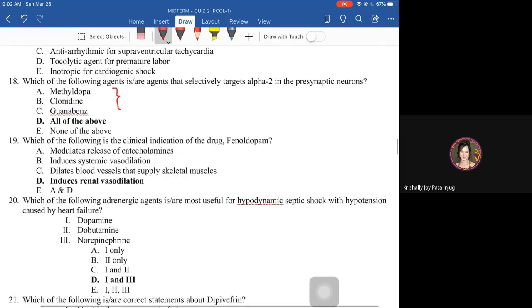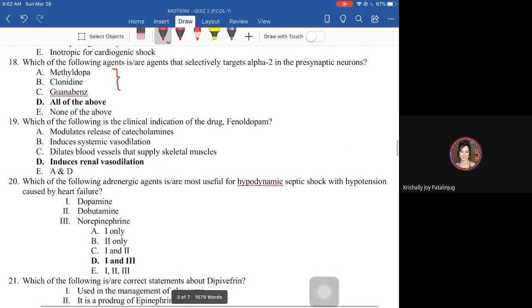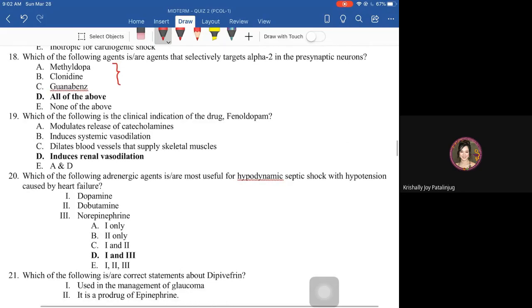Next, which of the following is the clinical indication of the drug fenoldopam? Fenoldopam is a dopamine 1 agonist. Stimulation of the dopamine 1 receptor induces renal vasodilation.